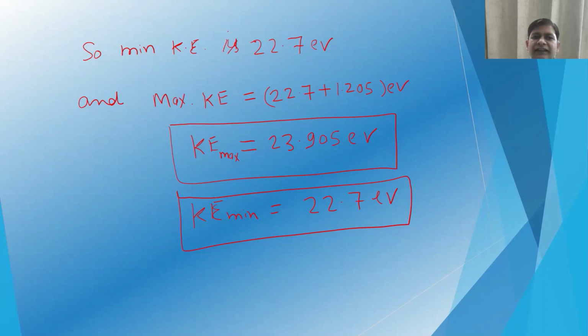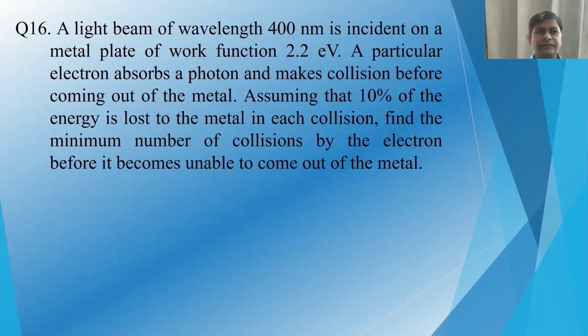And for the maximum kinetic energy, we just add the kinetic energy of an electron plus the accelerating voltage that exists between the plates. So the maximum kinetic energy will be 22.7 plus 1.205, that is 23.905 electron volt, and the minimum kinetic energy will be 22.7 electron volt.